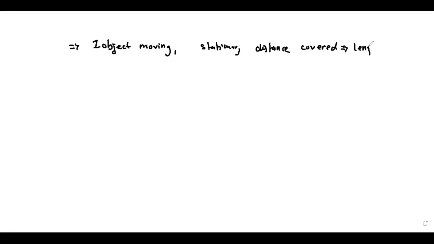One more point: if one object is moving and the other one is stationary, then the distance covered will be the length of the train, the moving object. Why? Because if this stationary object is a man or a pole, its length is negligible.